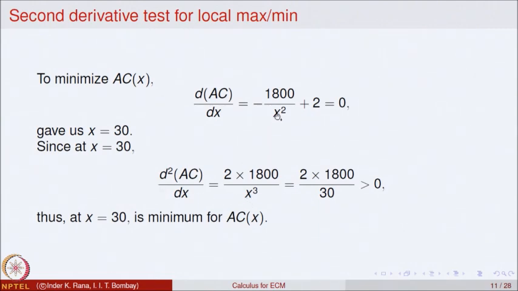The second derivative has a minus, so that gives you a plus; 2x, the power goes to minus 3, and when you put the value equal to 30, it turns out to be a positive quantity. So, the second derivative of the average cost function at x equal to 30 is bigger than 0. So, it must be a point of local minimum for the average cost function, and that is what we had established using only the first derivative test in our previous lectures.